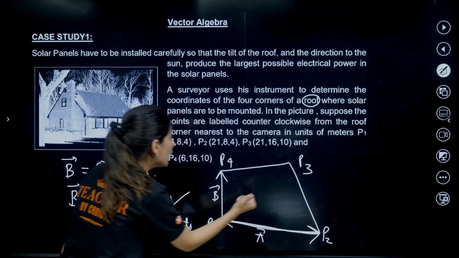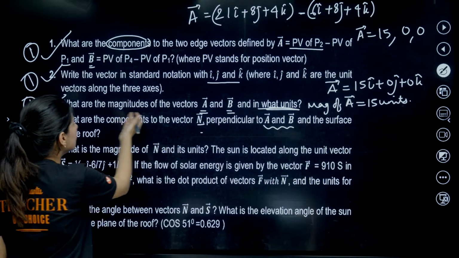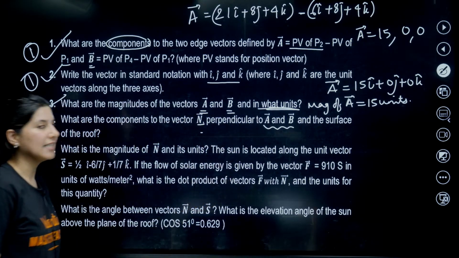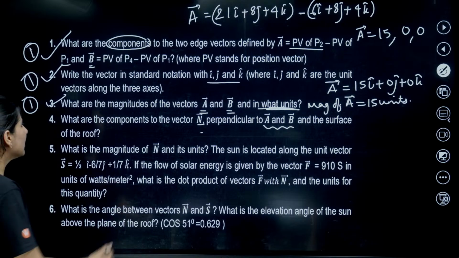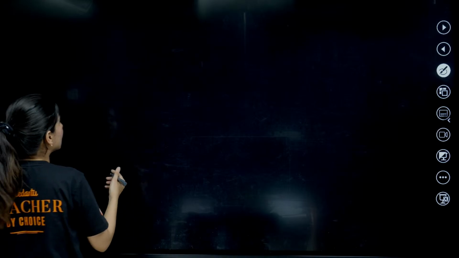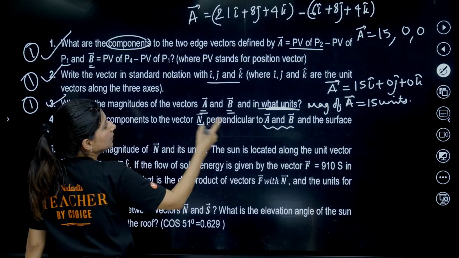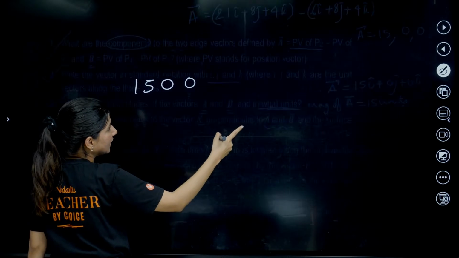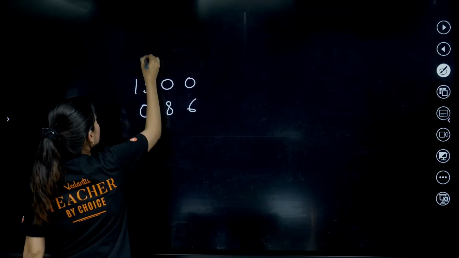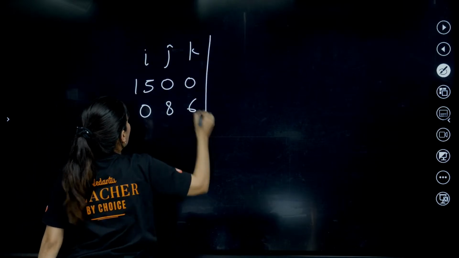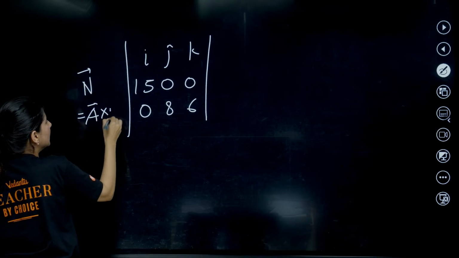So now A cross B will give you the perpendicular vector. That's it. So this n vector is nothing but A cross B. So for the fourth, you have to write A cross B. A is 1500, and the B vector, can you see, is 086. This is i j k, and this is your n vector, which equals A cross B.